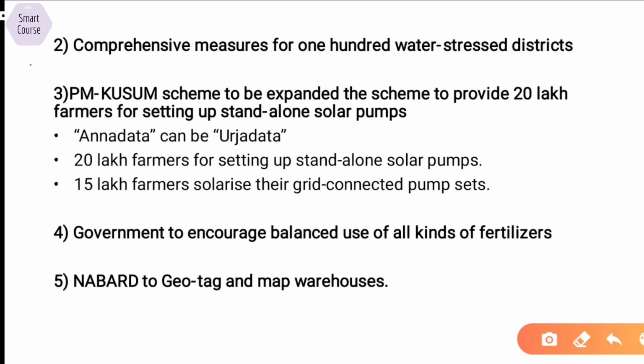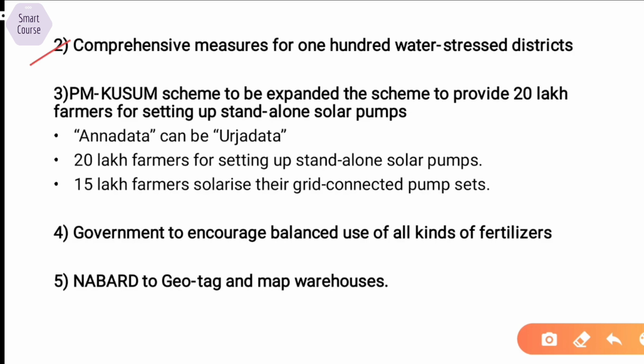Second is comprehensive measures for 100 water stressed districts. See, water is one of the most important components for farming, and if we have a lack of water, it will be a huge distress for farmers. So, to prevent this problem, the government is ensuring some measures for replenishing the water stressed districts.